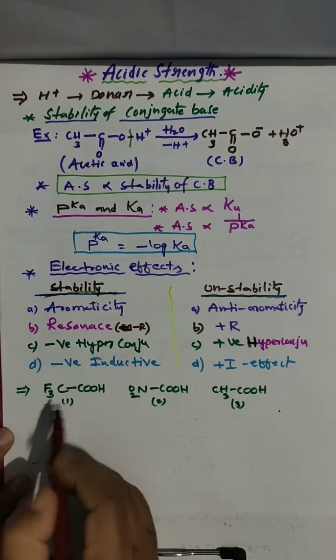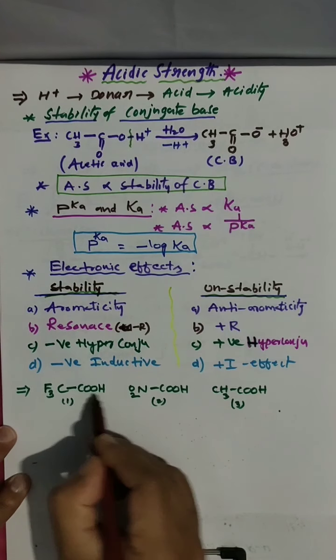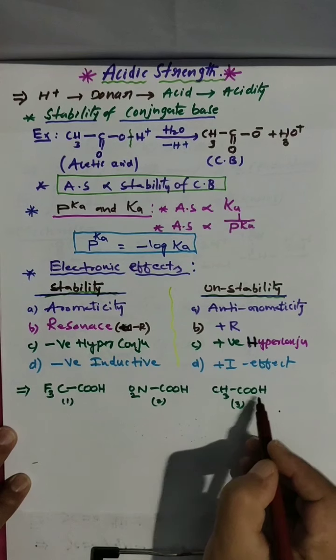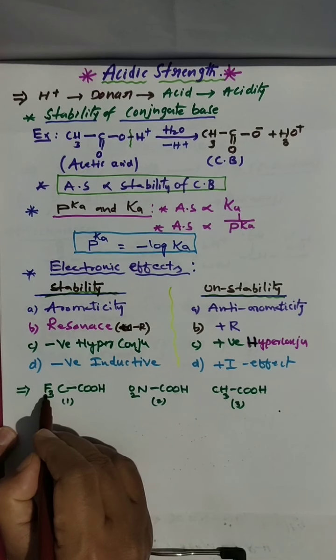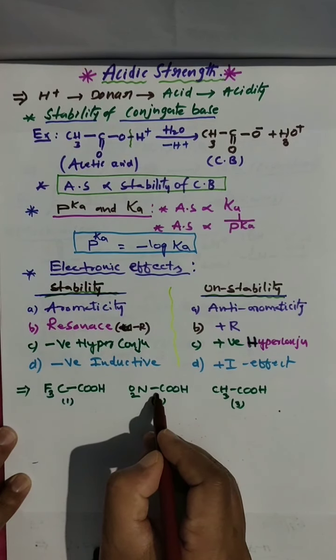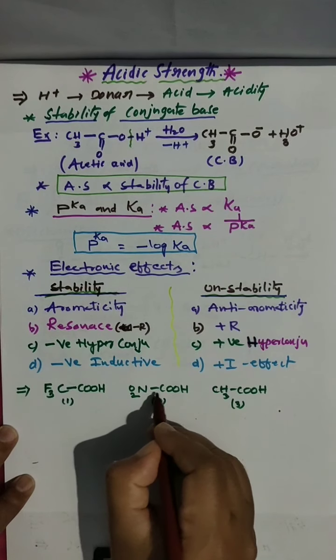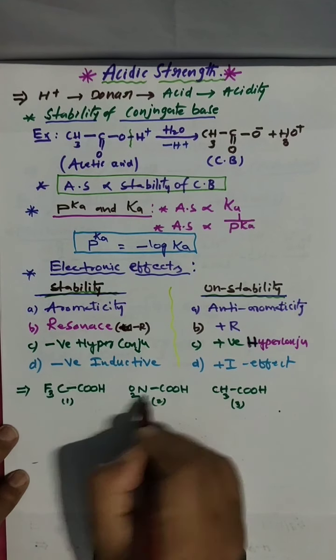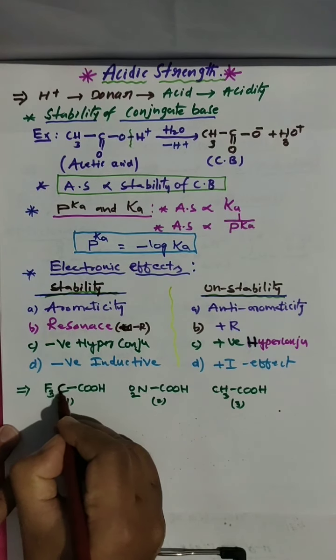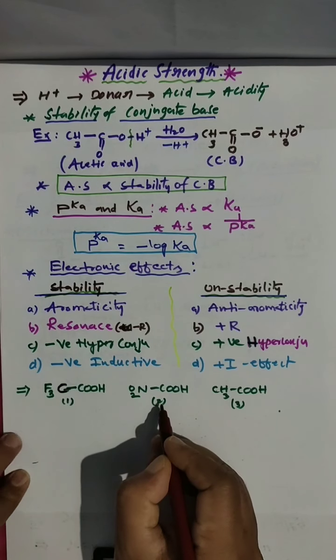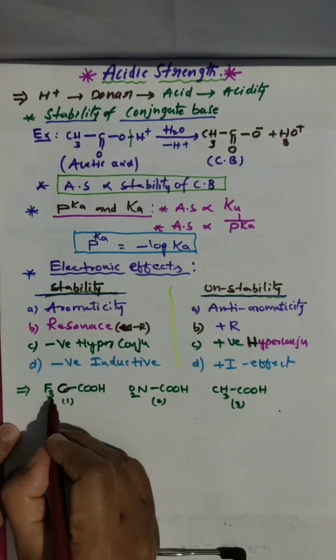Look here. This is common for all, the acidic group, and here this carbon is bonded with fluorine, this carbon bonded with another carbon. And this carbon bonded with fluorine.